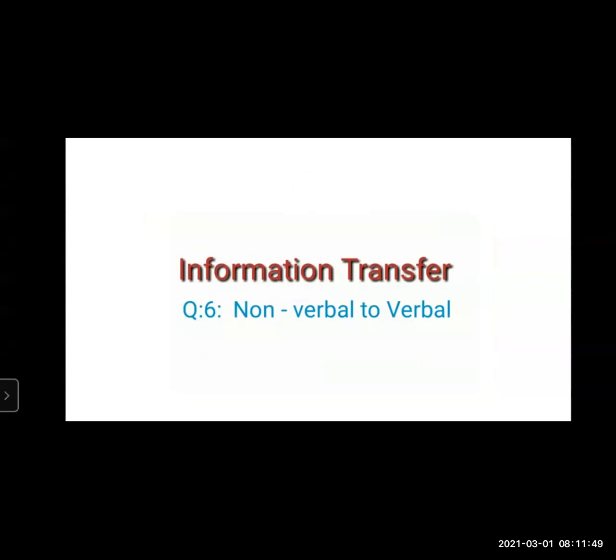Now, next information transfer is non-verbal to verbal. You have an option. Either you select verbal to non-verbal or non-verbal to verbal. Now, let's see how to do this. Now, they have given us a table over here. The information will be provided, either there will be a pie chart which is given to you, or a table, or a tree diagram. And now what you have to do is you have to transform this information to verbal form. They have given you the non-verbal form in the question. Okay, so again over here, the most important thing is you need to read the question properly.